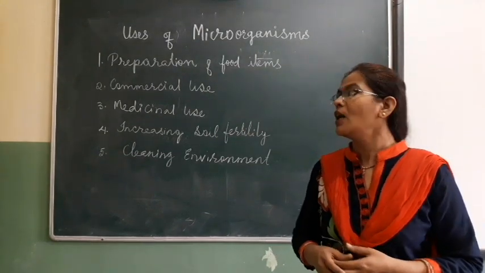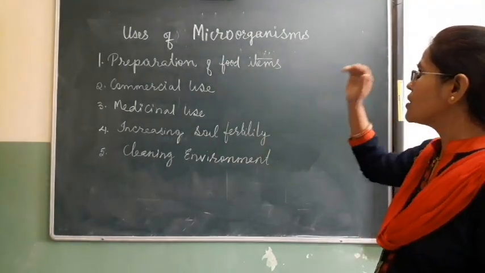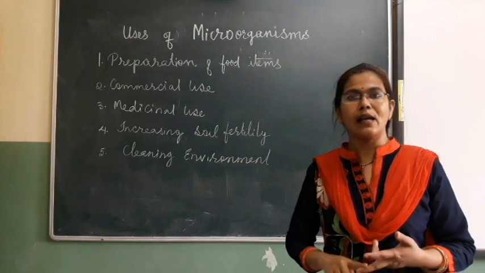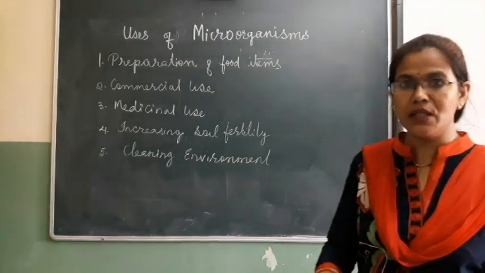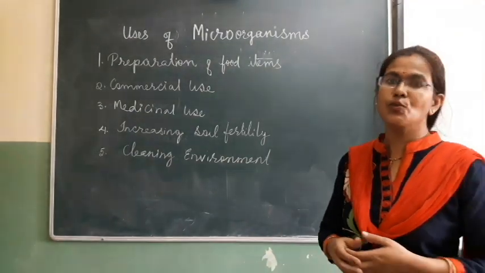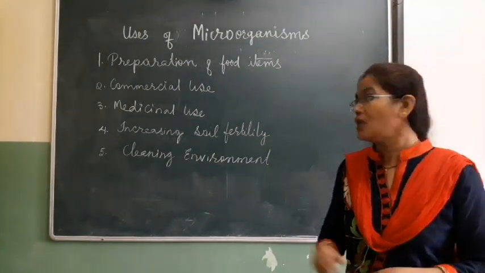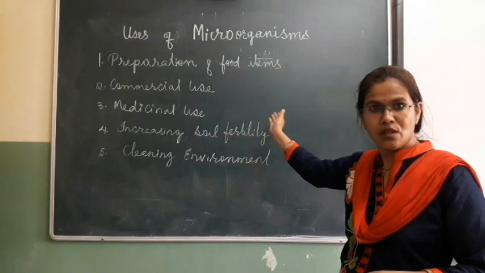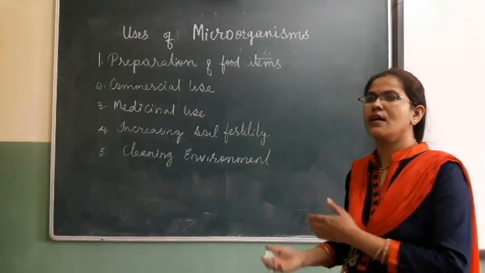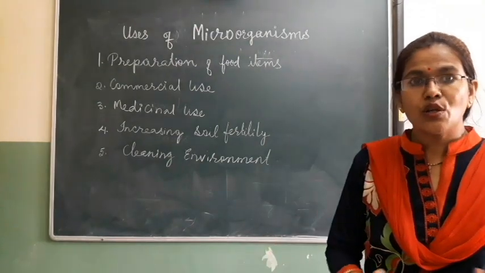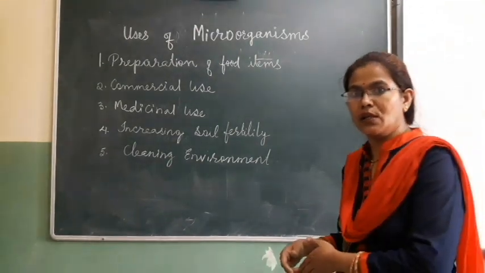Am I clear? Okay. Commercial use: large scale production of wine, alcohol, and acetic acid, which is commonly termed vinegar, is done with the use of these microorganisms. Here yeast is used, and they convert sugar-type substances into alcohol.